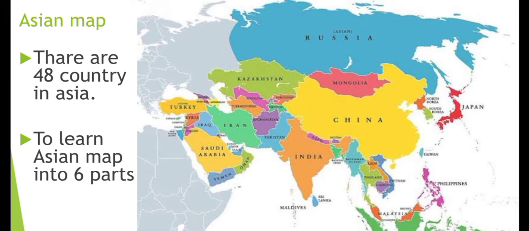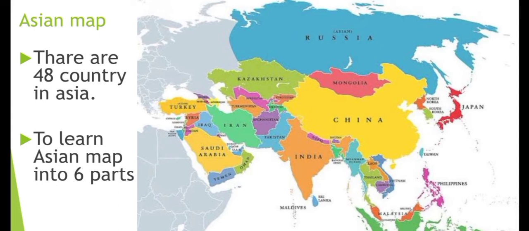Today we're gonna learn Asia, and Asia is the largest continent on this earth. There's also a trick to learn Asia easily, that is to divide it into 6 parts. Those parts are North Asia, East Asia, South Asia, Southeast Asia and Southwest Asia. So without wasting any time, let's move to our topic.